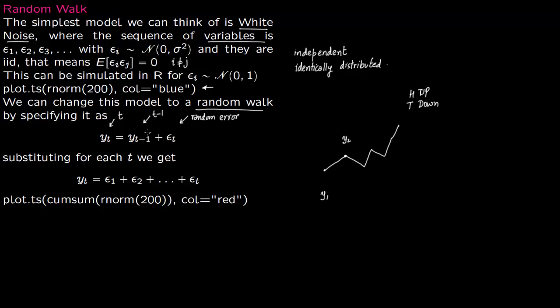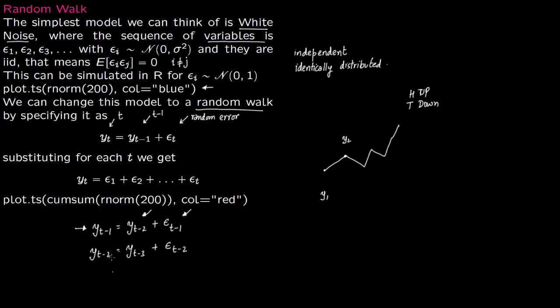So if you substitute now for y t minus 1, so if y t is y t minus 1 plus epsilon t, then y t minus 1 is nothing but y t minus 2 plus epsilon t minus 1. Similarly, y t minus 2 is nothing but y t minus 3 plus epsilon t minus 2. So your position now depends upon your position in the previous period plus some random component.